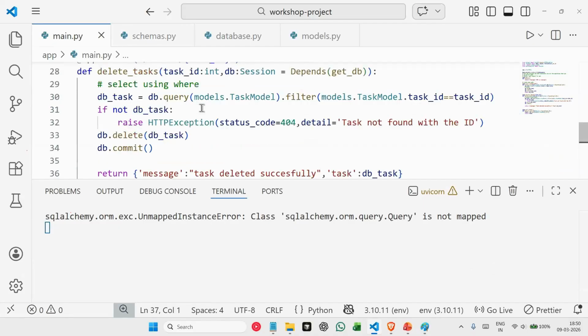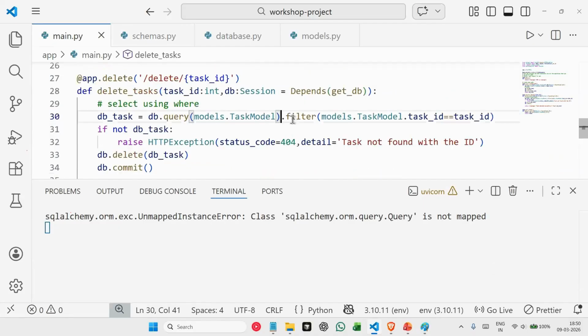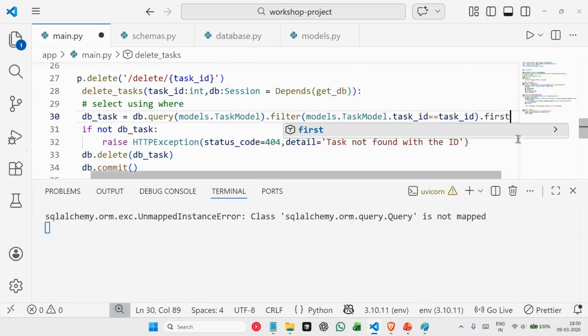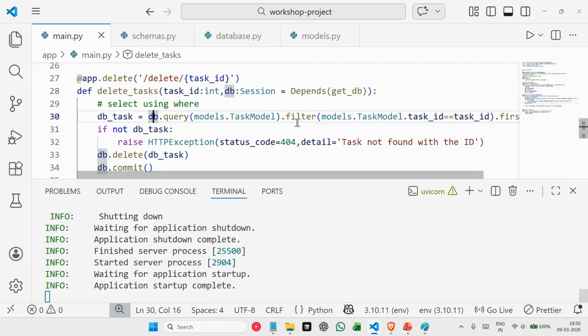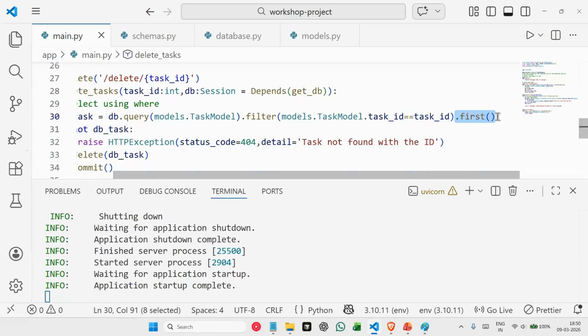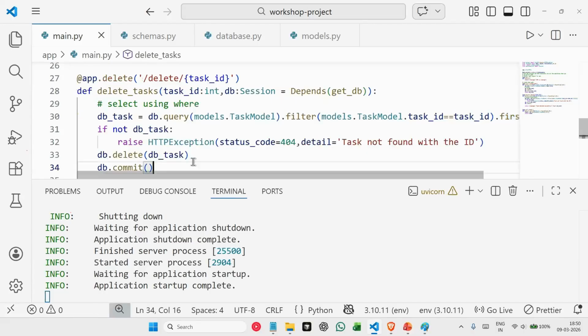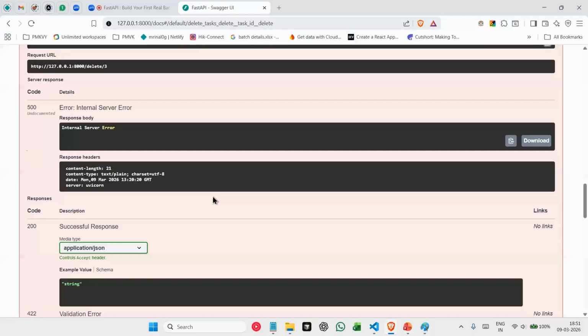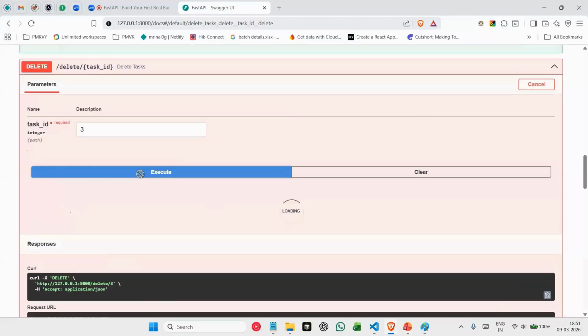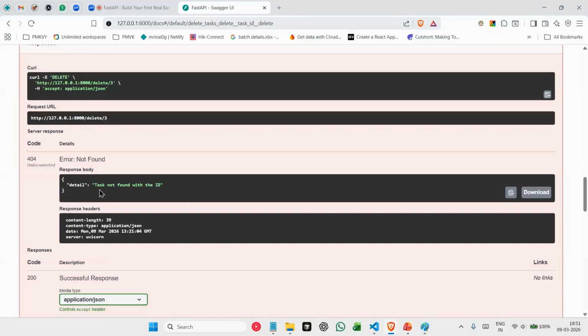Let's see what happened. So for delete task here, filter gives us everything that matches this filter. We are taking only the very first task here. We are telling SQLAlchemy to get me only the very first match that we are getting from this filter. So this time now, I try to delete it. Yeah, I am getting an error saying that task not found with the ID. And it is a 404 error, not a 400 error.